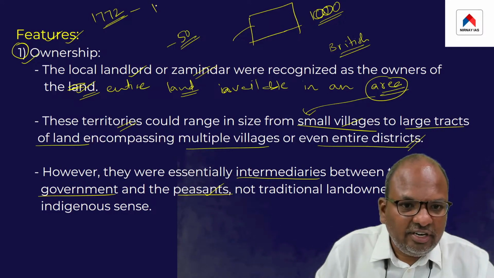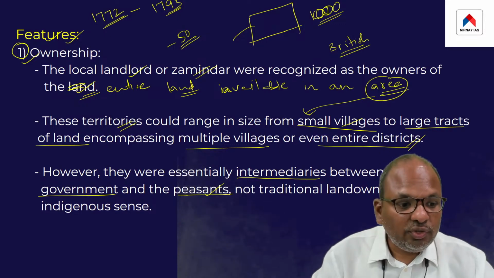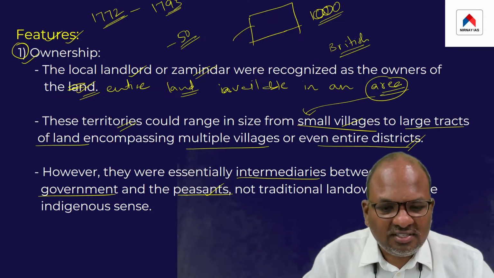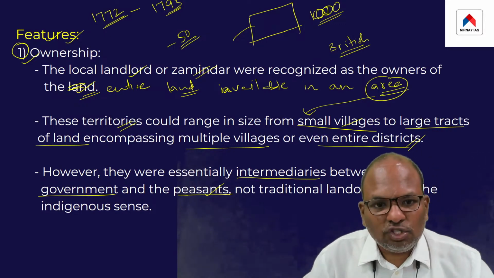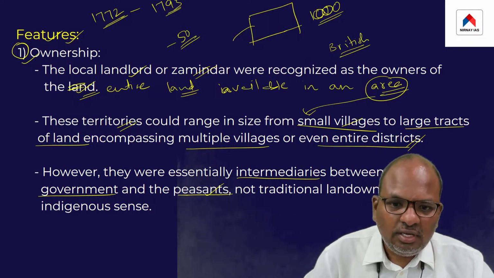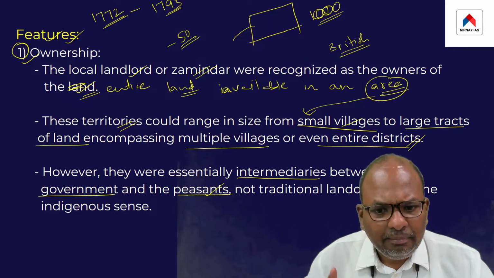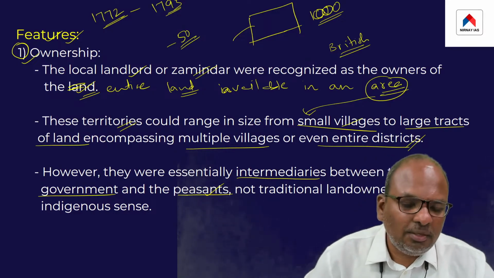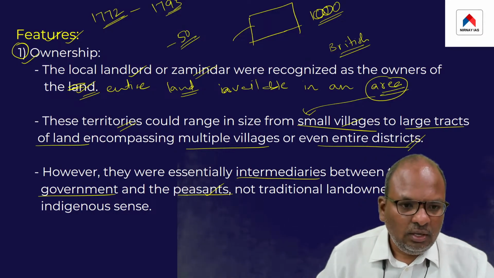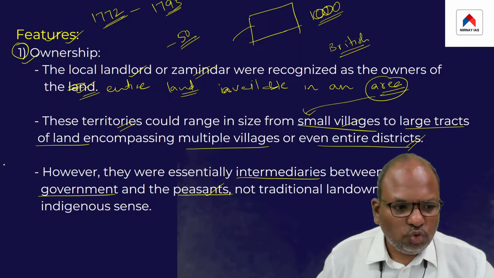Between 1772 to 1793, the British collected land revenue through a system known as a bidding system. But that bidding system was found to be full of defects. And to overcome the defects of the bidding system, the British introduced a new system known as the Zamindari system. Take a look at the features, a quick recap of what we have discussed so far.